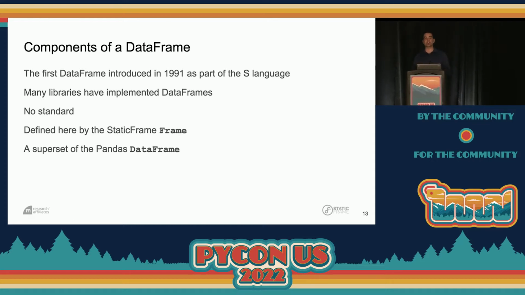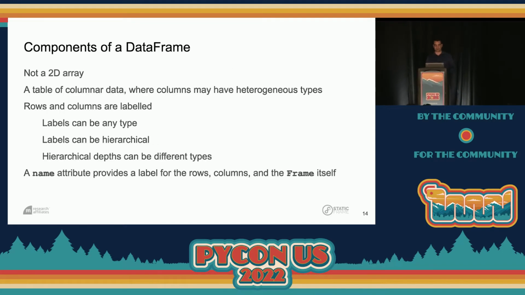There is really no standard for a data frame, but what I'm going to provide for you is how StaticFrame defines a frame, and you can think of this as a slight superset over the pandas data frame. So many of you probably worked with data frames, but it's important to remember what they are. They are not a two-dimensional array. A two-dimensional array has uniform type and access to rows and columns only by integer.